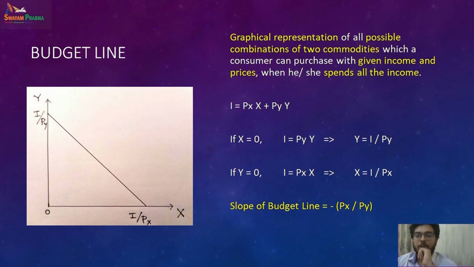We will start our class discussing the budget line. When an individual chooses their combination of two commodities which gives them the highest amount of satisfaction, or when they have different choices, which will be the best choice, they often take the decision based on the constraints they have. Over here the constraint they have is the budget line.